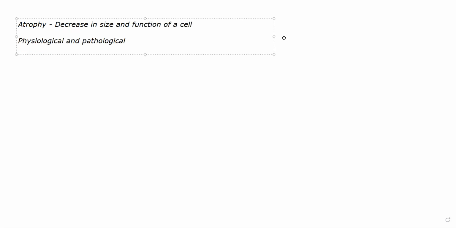Now, when does it occur physiologically? Let's suppose we take old age, someone is getting older, and you look at the neuronal tissue of that person. I'm talking about old in the sense of 70s, 80s, 90s.